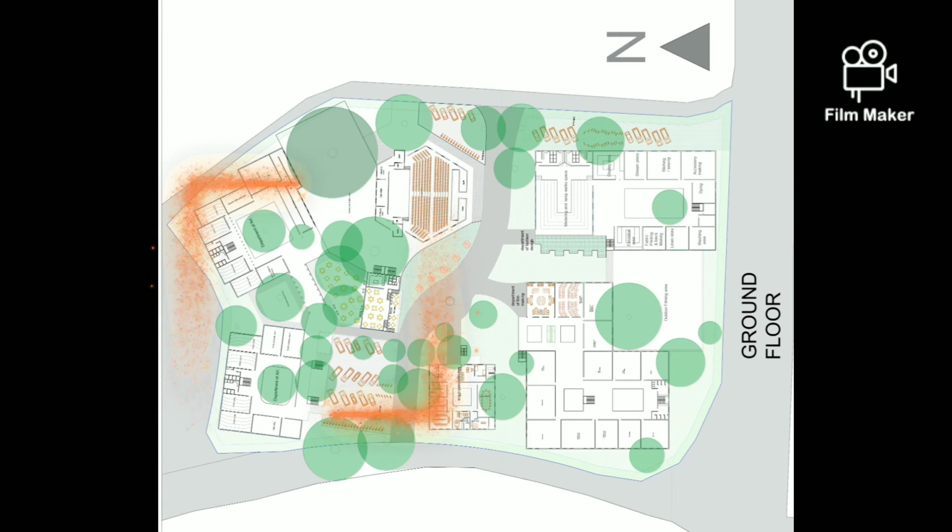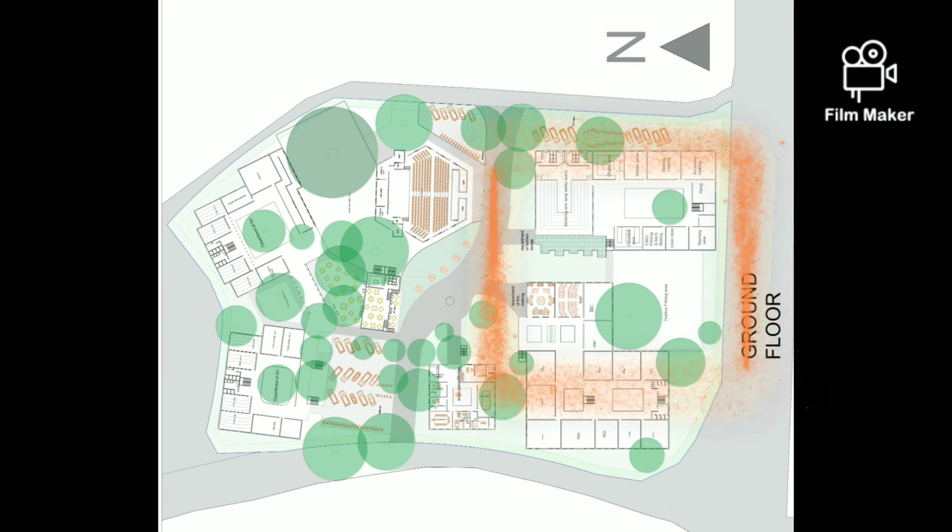This part is for the art department, at the lower side film and fashion departments, and the central part is utilized by common facilities used by each department's students: auditorium, canteen, museum, gym, exhibition.